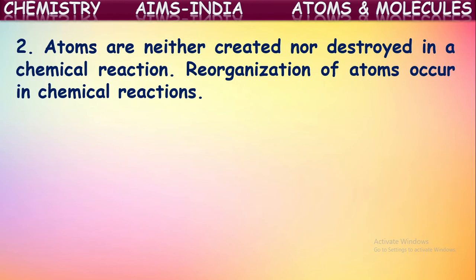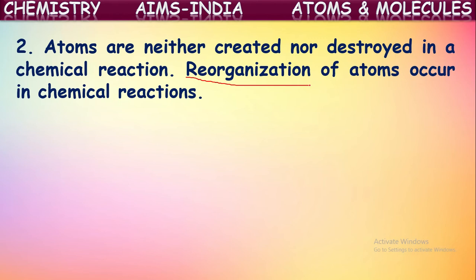Next one: atoms can neither be created nor be destroyed in a chemical reaction. Yes, atoms are not created or destroyed in chemical reactions. What is happening there is reorganization of atoms. Reorganization of atoms occurs in chemical reactions. What does it mean? Reorganization means rearrangement of atoms is happening.